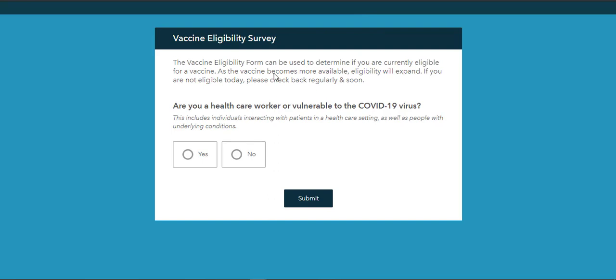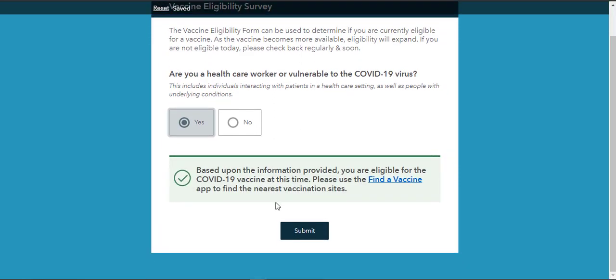So this is just an eligibility survey, which tells you, based on your responses, if you're eligible for the vaccine or not. This is just a basic example for Zimbabwe, like I said. Are you a health worker or vulnerable to coronavirus? If I say yes, then it tells me that based upon the information, you're supposed to go and get vaccinated, and it also gives you the link to the Find a Vaccine app.